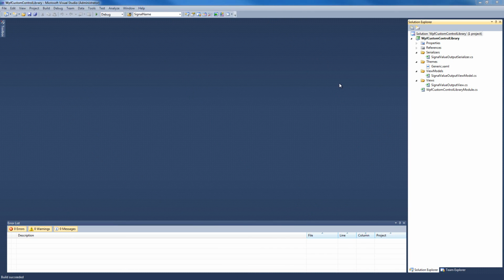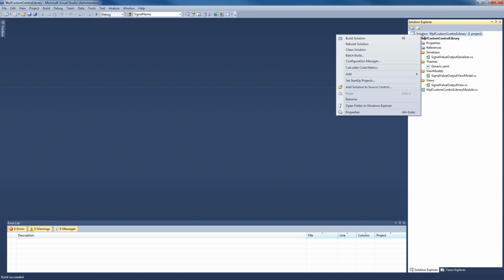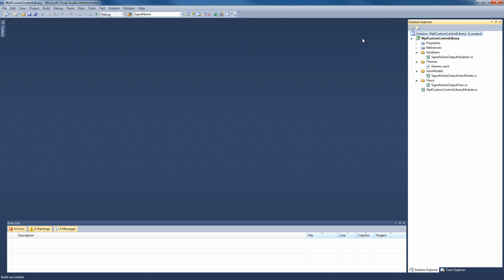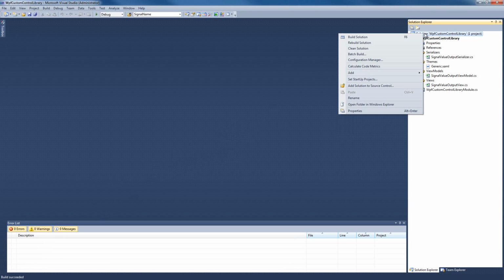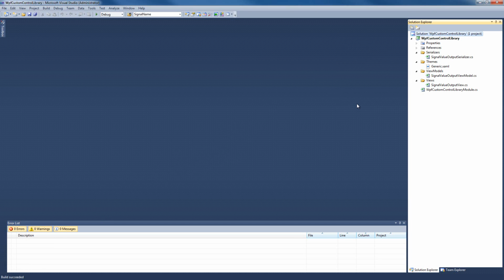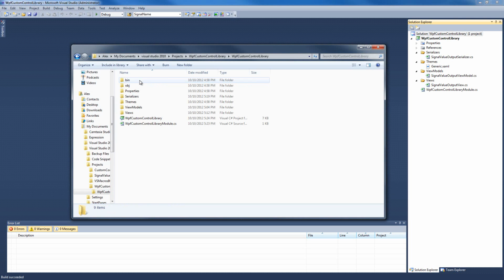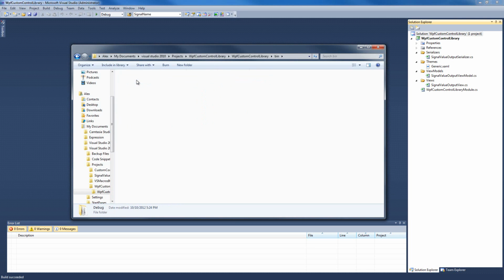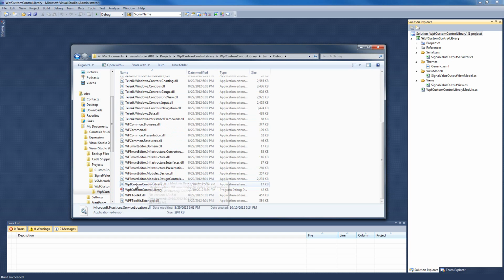Now that our custom control library is complete, it is time to build our solution. So I'm going to right click on our solution and select Build Solution. And as you can see, the build has succeeded, so we can now safely copy the DLLs into the right places. I'm going to right click on the solution and open the folder in Windows Explorer, and I'm going to navigate to the bin debug folder.